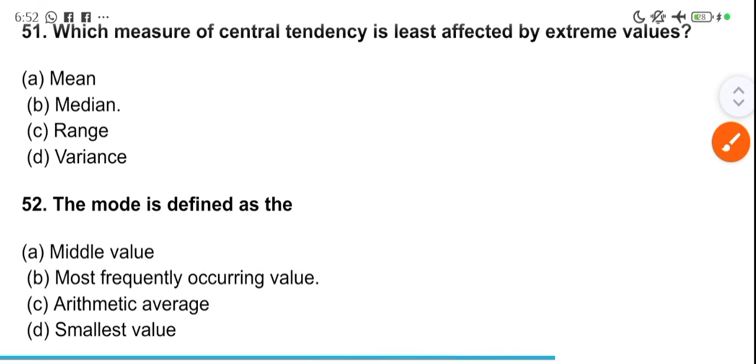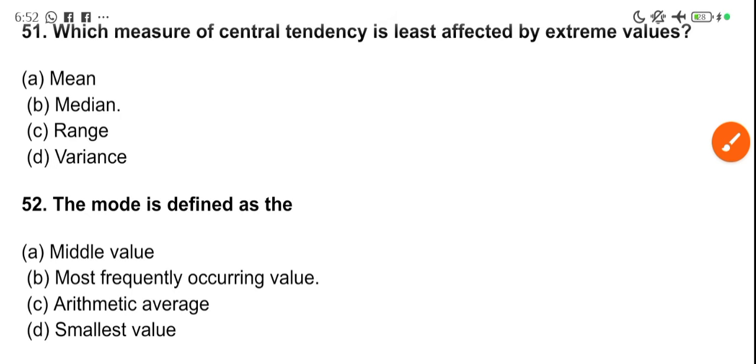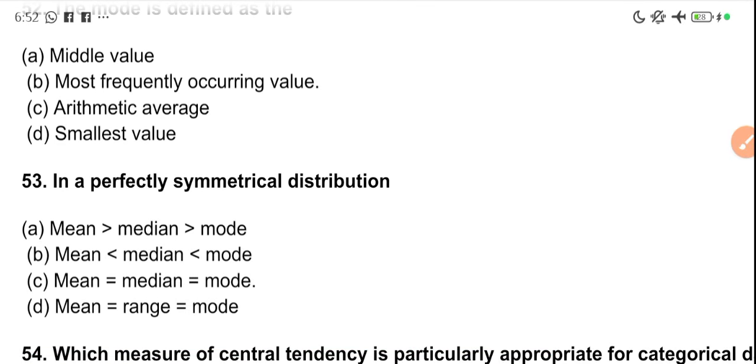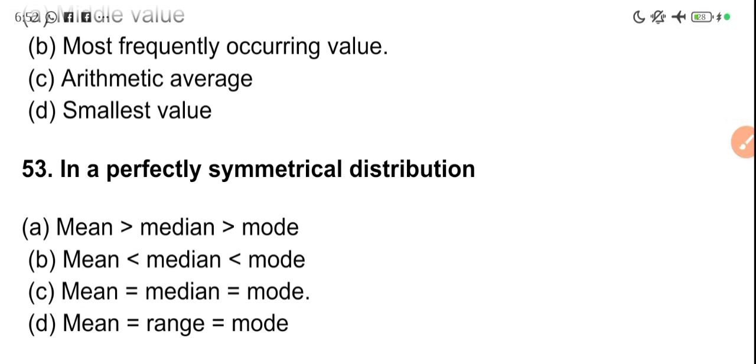The mode is defined as the most frequently occurring value. These questions are very cheap questions, right? Now, in a perfectly symmetrical distribution, these questions can be paraphrased, and it will be a disaster if you go to the exam and see a question paraphrased that you did not prepare for. So take note of the questions and understand them very well. They can use the answer and ask it as a question, then the answer will now be the question.